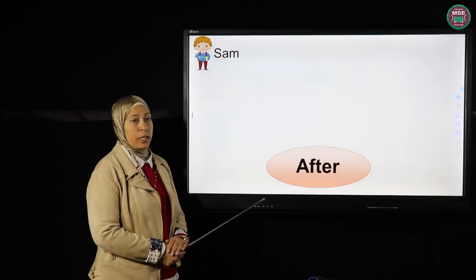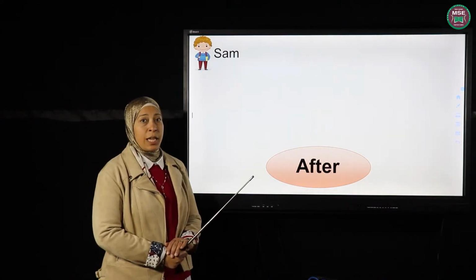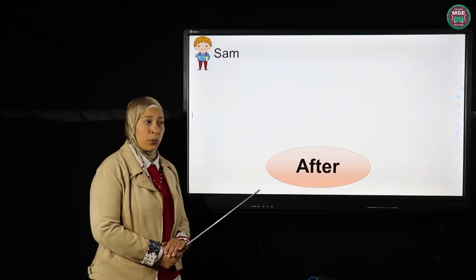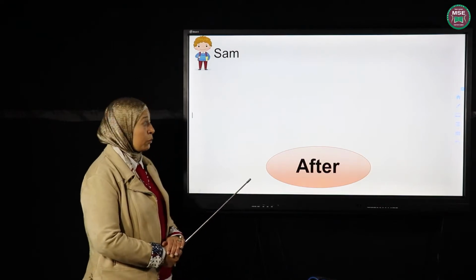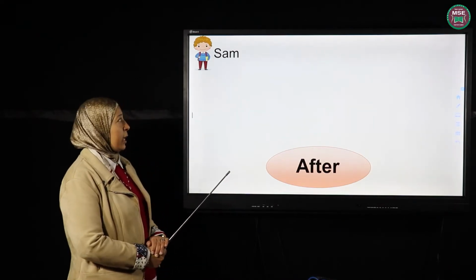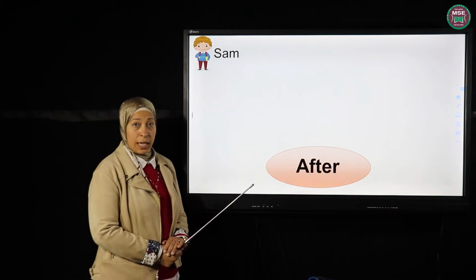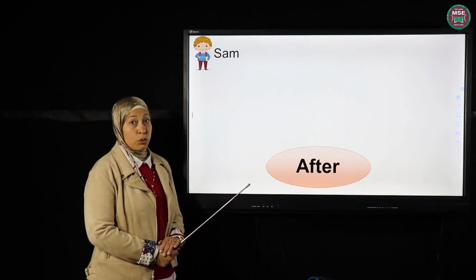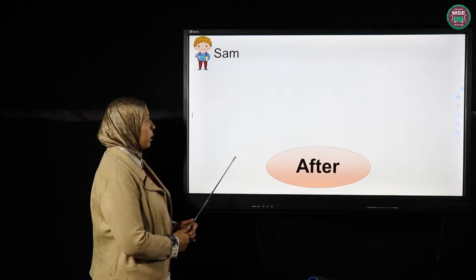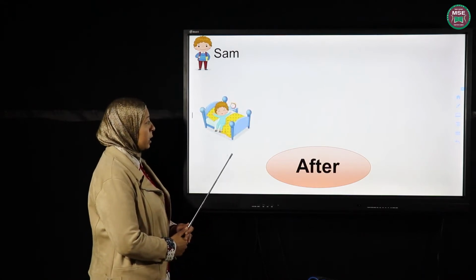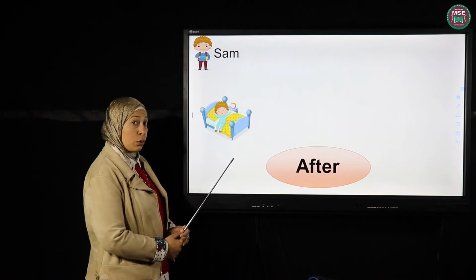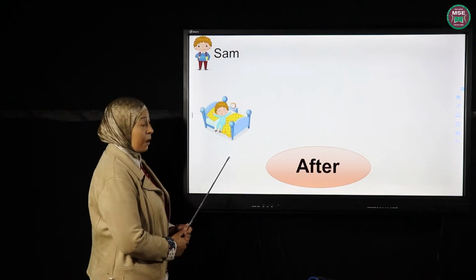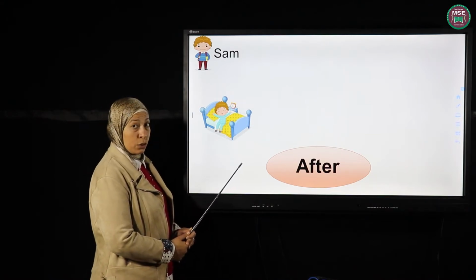He's very smart. He likes to go to school every day and see his friends and play with them and learn. So to do this, what does he do? He has to wake up every day early in the morning to get ready to go to school. So every day in the morning he wakes up very early to go to school. And then after he wakes up, what should he do?